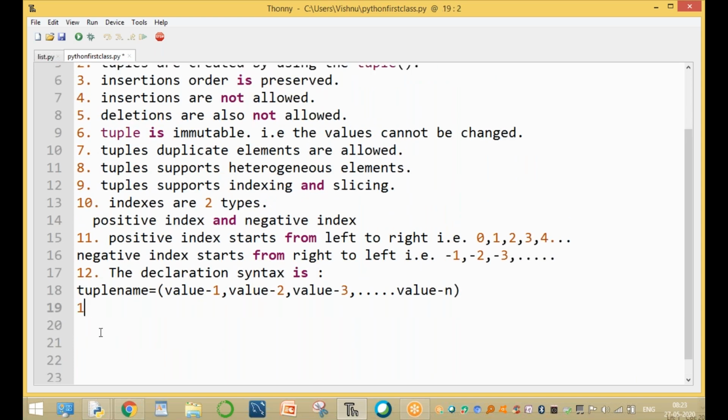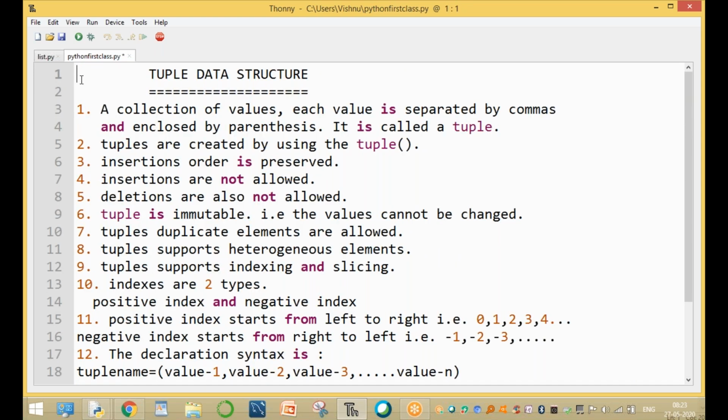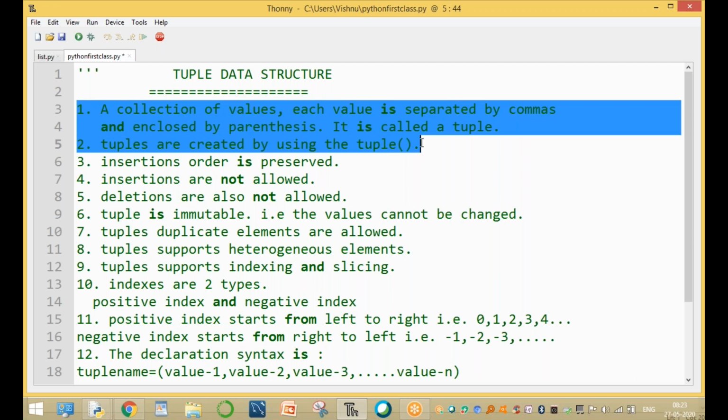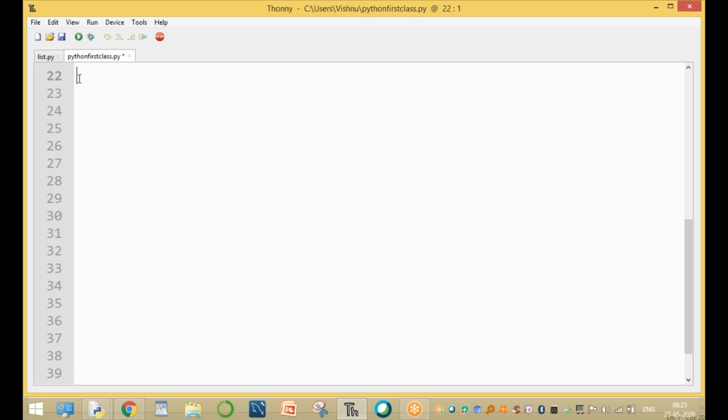One more point I will explain later. No problem. Now, what are the examples? One by one. First, what is a tuple? A collection of values, each value separated by a comma and enclosed by parentheses. The tuples are created by using parentheses. First, example 1: to create an empty tuple.